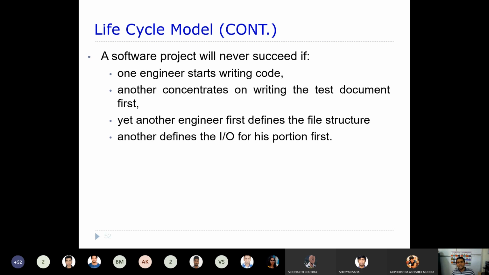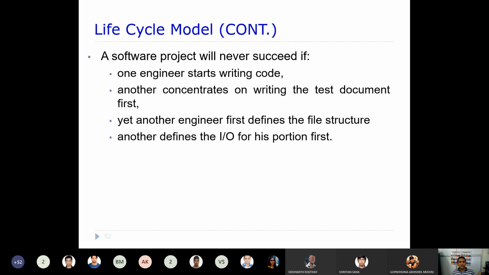Yet another engineer first defines the file structure, if there is a need for one, since he is skilled in this activity. Another defines input and output for his portion first. So everybody tries to do their own work first.